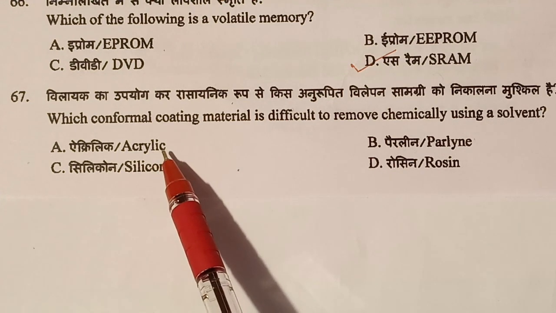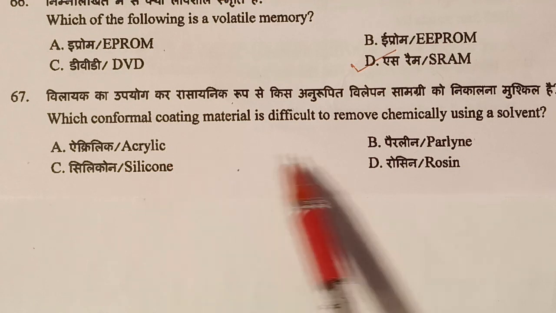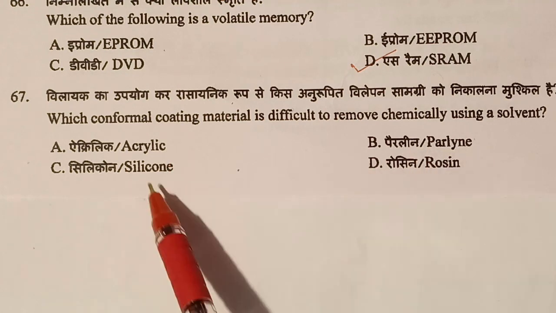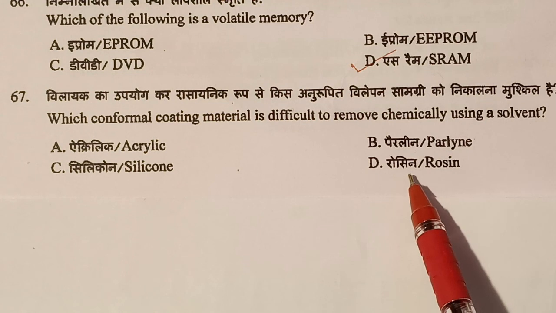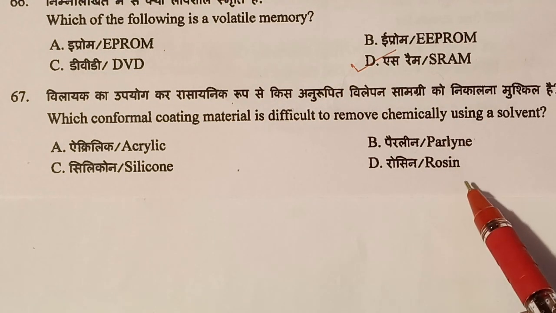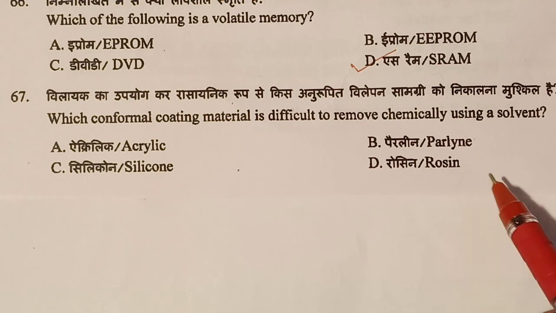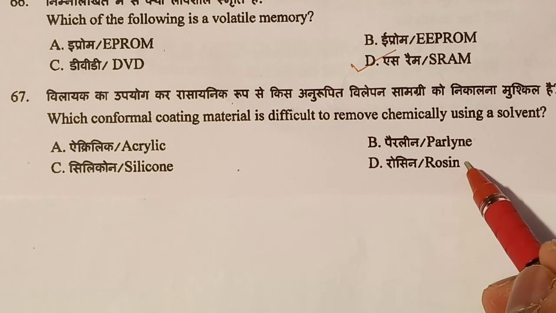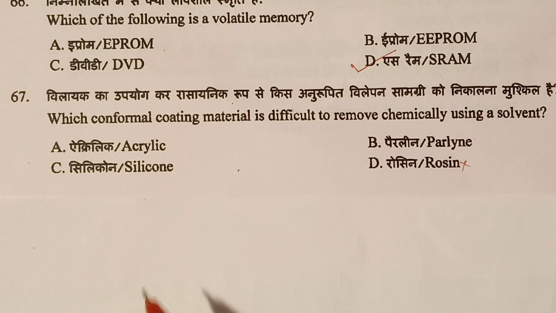Option A, acrylic. Option B, Parylene. Option C, silicone. Option D, rosin. Out of these four, rosin is a flux material. So with alcohol, easily it can be removed. So this is not the answer.